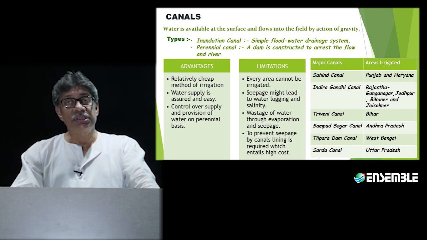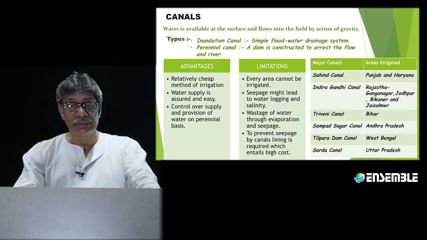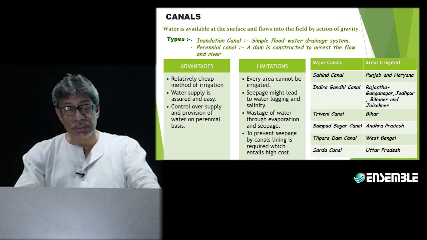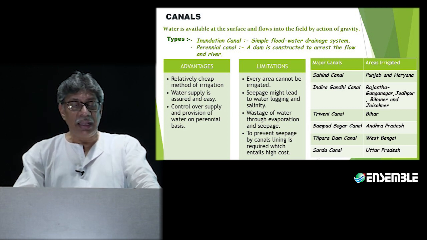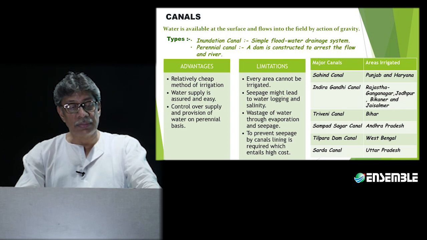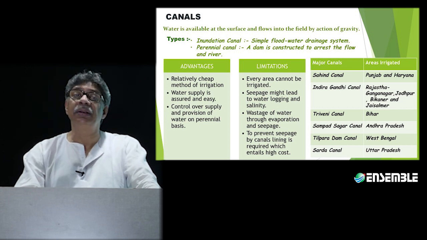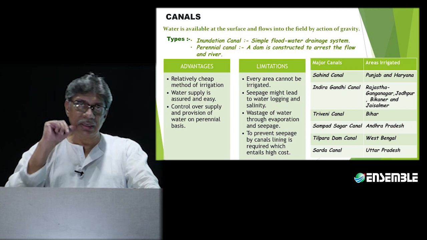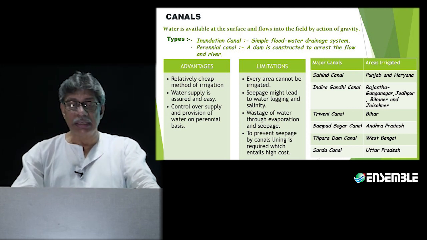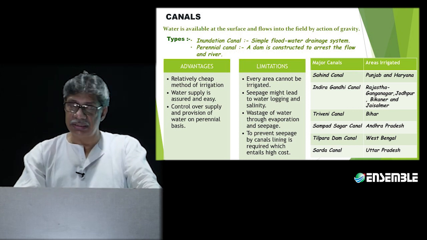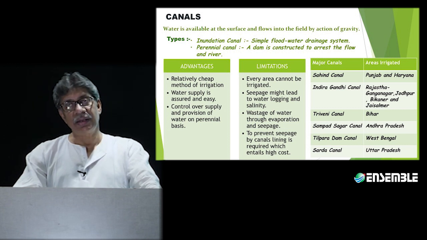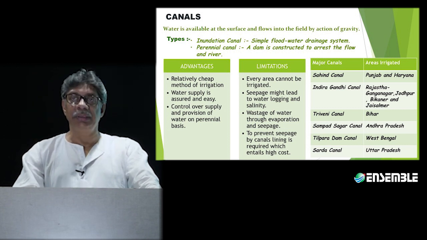From the canals, the water supply is going to be assured, and it is going to be easy. And of course, it goes on to have a control and supply or provision of water on a perennial basis if it is going to be taken out from a dam. That is going to be by and large easy in this case. But the limitations are, of course, every area cannot be irrigated.